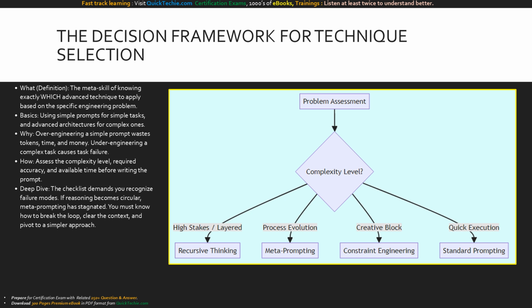This decision tree represents the master's mindset. We begin at problem assessment and hit the complexity level diamond. If the task is layered and high stakes, we route to recursive thinking. If we need process evolution, we use metaprompting. If we hit a creative block, we route to constraint engineering. And if it's just quick execution, we swallow our pride and use standard prompting.